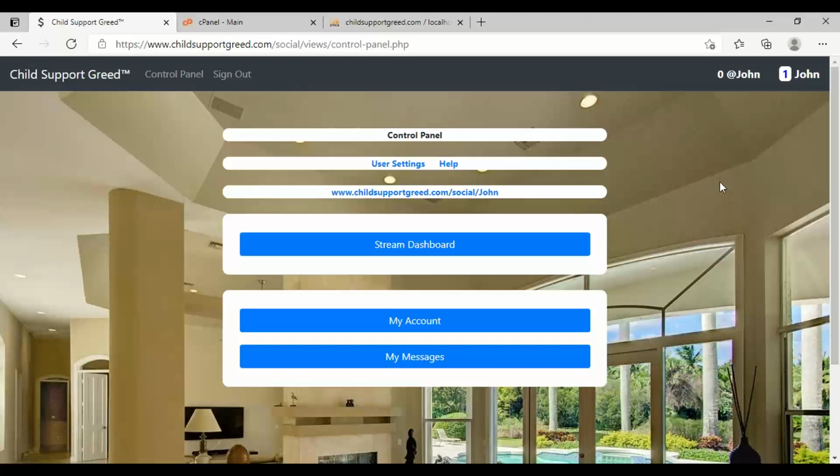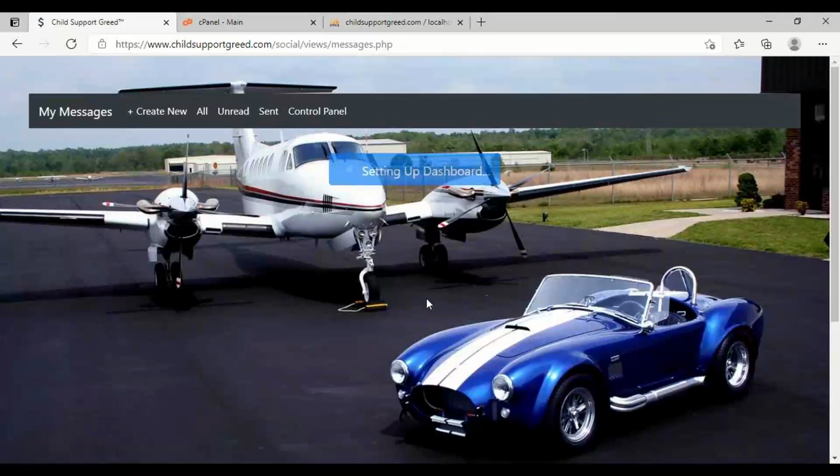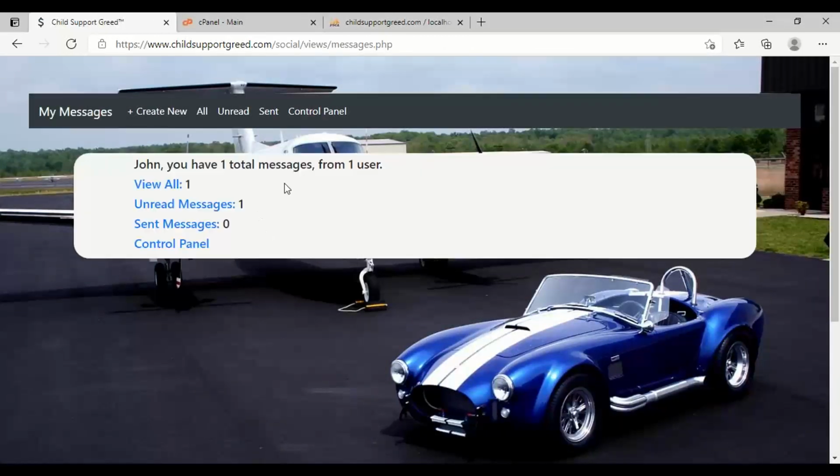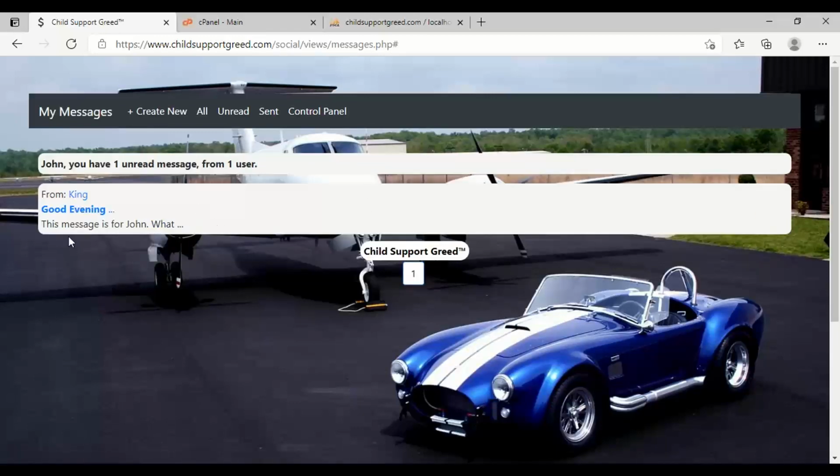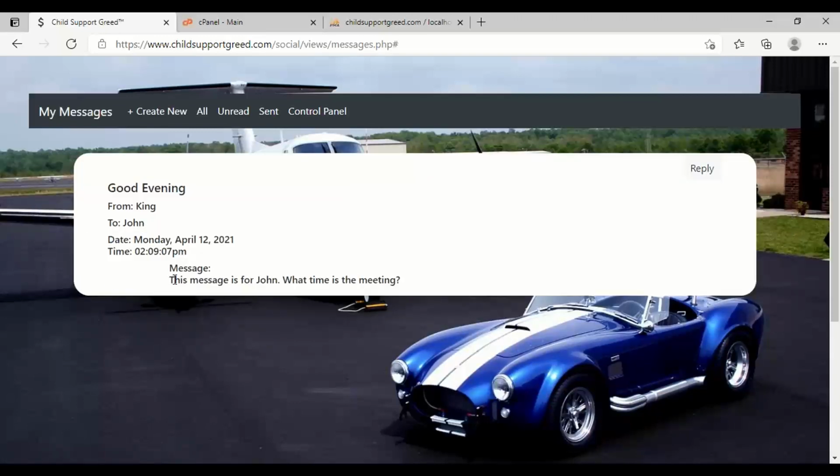All right, so I'm now logged back in here as John. And you see now we have the number 1 next to the word John. Still got 0 where it says @John because that's a different type of message. But for the direct messages, it has a number 1 next to the word John. So let's click on that. It's taking me to the mailbox. It says, John, you have 1 total message from 1 user. So let's click on unread messages. See, it's from King, good evening. Let me click that message. From King to John, showing the date and time, etc. This message is for John. What time is the meeting? So this is how your inbox works.